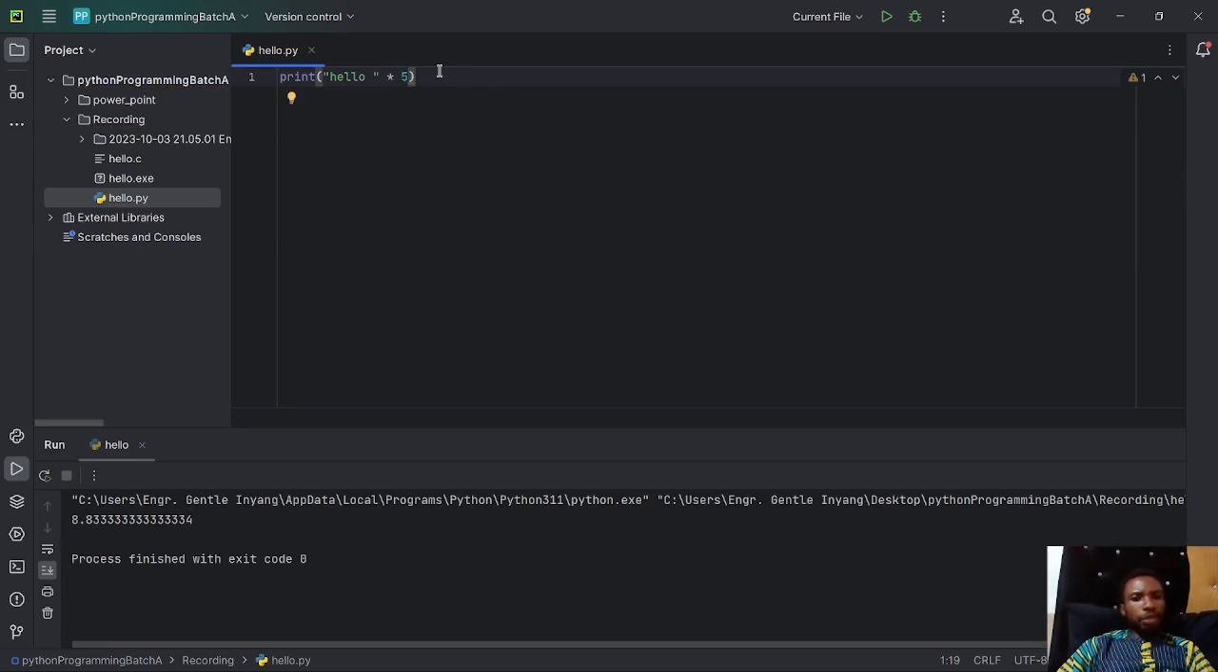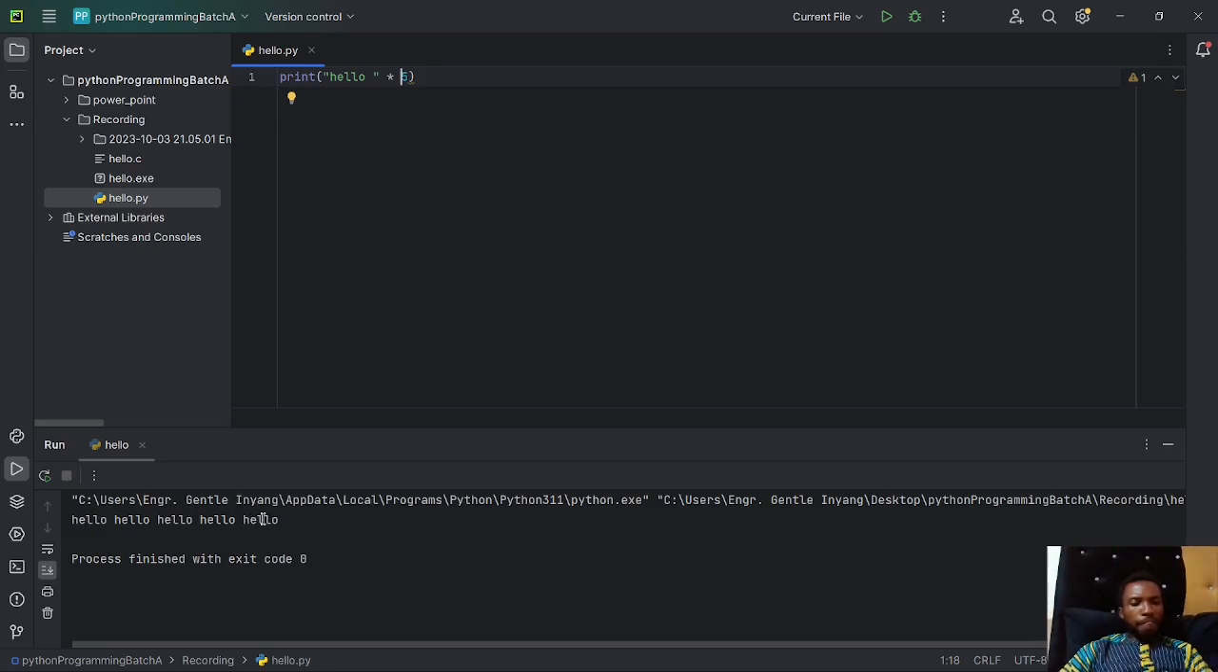Notice that my asterisk is not inside the bracket or the quote. If your asterisk is inside the quote, and you put like 5 here, it's going to give you an error, right? Because this asterisk becomes a string, it's not a replication sign or symbol. So it has to be outside like that. On running this code, I'm going to have hello printed 5 times.